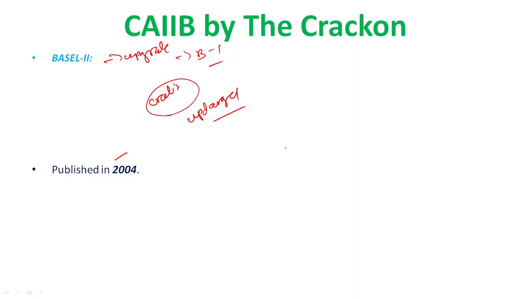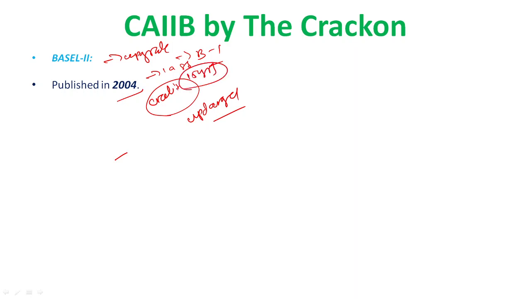It was first published in 2004, while Basel one was in 1988, so after something like 15 years. The guidelines were based on three parameters.